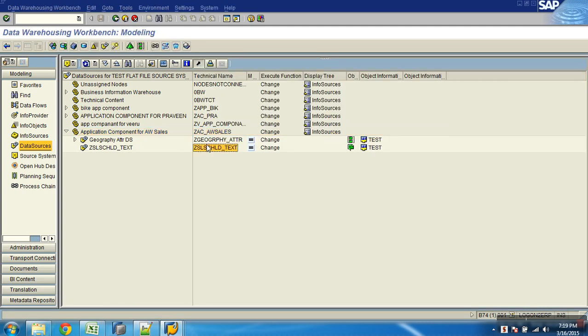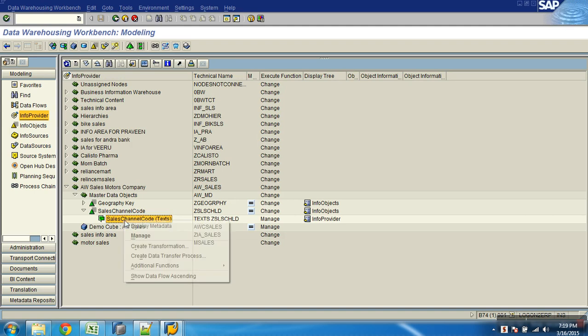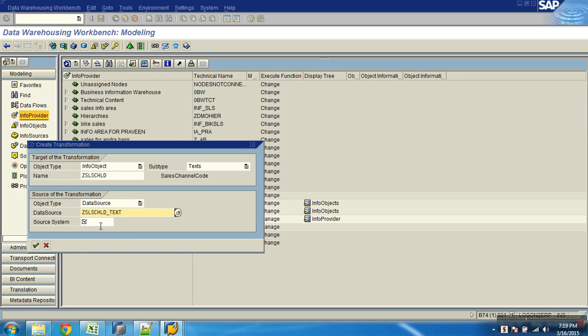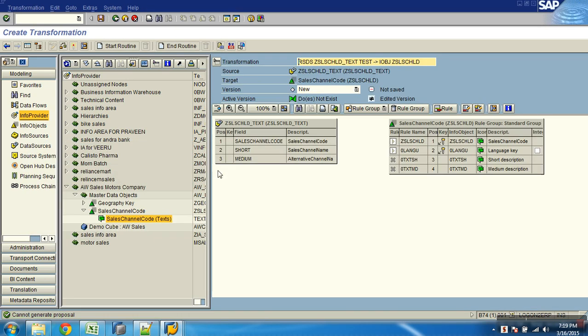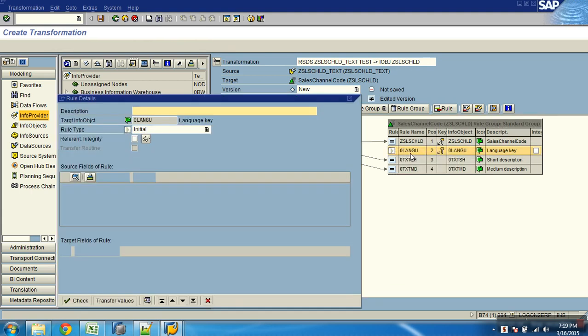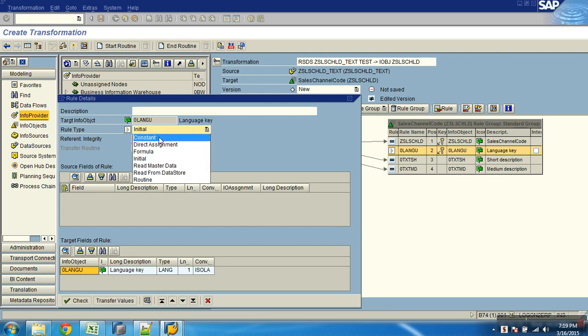Now what? Select the data source. Go to the provider. Right click. Create transformations. This is my data source. So it is text. Transformation: sales channel code to sales channel code. Name to short name. This to what? Medium. Language I don't have anything, but what language am I loading? English. So for the two records I am loading, it should take a constant value as what? English. Now right click on this and say what? Full details. No direct mapping. Drop down. I will say constant. I will give it as what? EN.